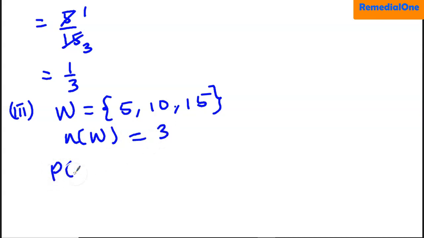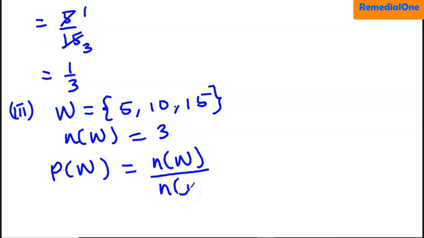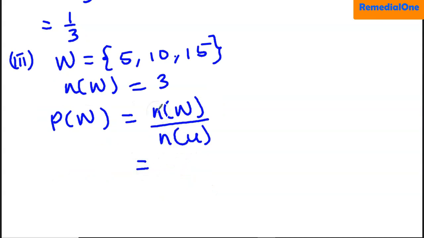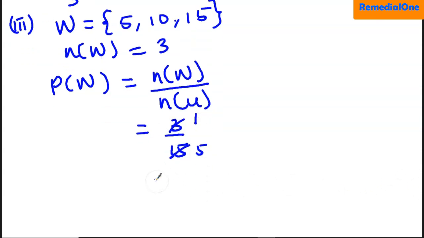So the probability that the number called is divisible by 5 is the number over the total number, and this is the same as 3 on 15. 3 will go here 1, 3 will go here 5. So we have 1 on 5. That will be the probability.